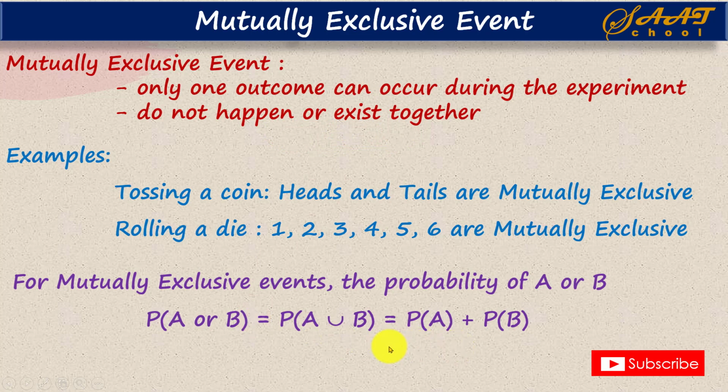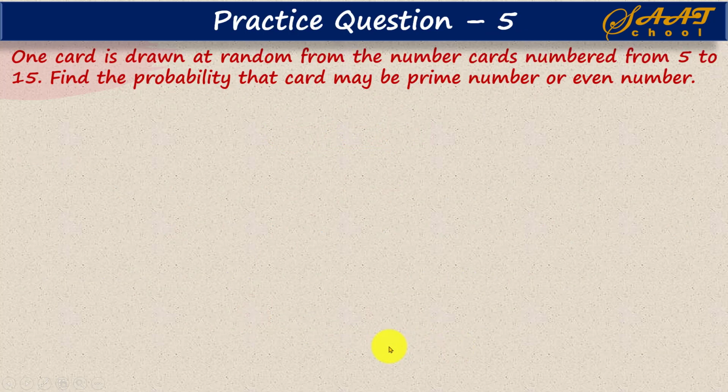In that case, we use this relation. So here is a question that is related to mutually exclusive events. The question is, one card is drawn at random from the number cards numbered from 5 to 15. What is the probability that the card may be a prime number or an even number?